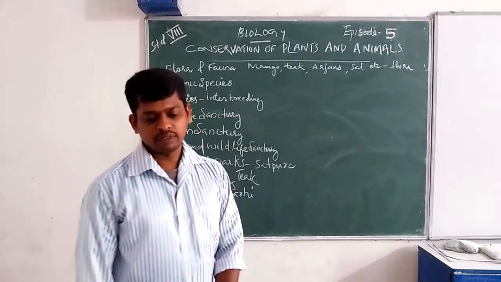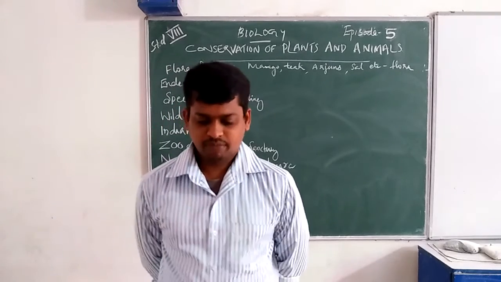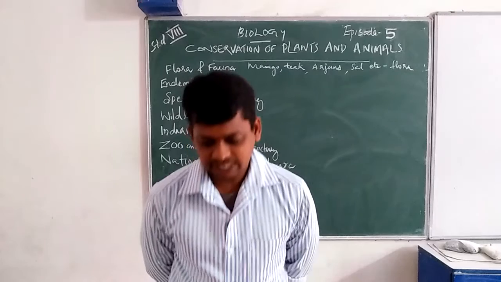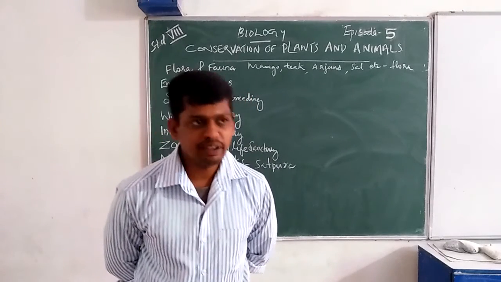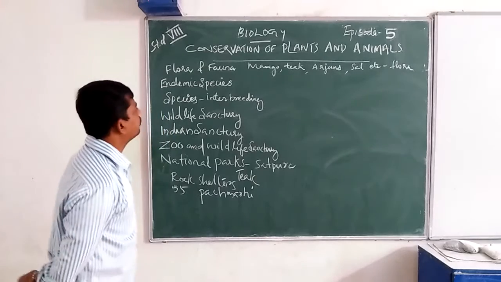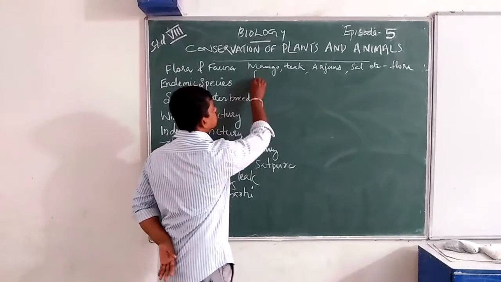Some examples are bluebell, bluebull, barking deer, cheetahs, leopard, flying squirrel. These are fauna.